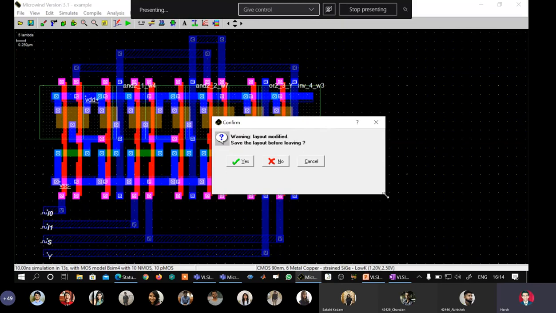Then we went on to the third tool where we drew the gate level schematic of a 2:1 multiplexer. We saw the simulation. We called it simulation 1. We told the DSCH tool to generate a Verilog file out of it, and we saved that Verilog file in a particular location. Then I went again back to tool number 2, that is Microwind. And in Microwind, I told it to compile the Verilog file by supplying the location. After compiling, it generated the layout which is there in front of us.